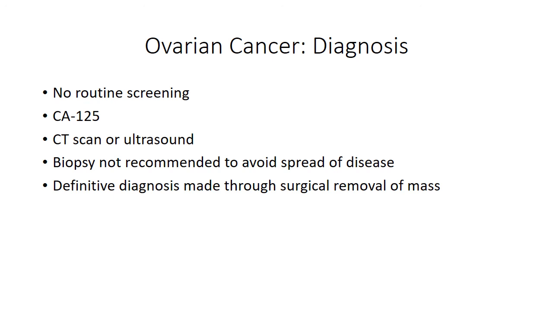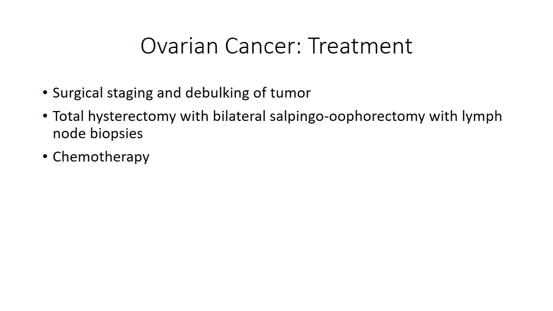Diagnosis is made through drawing a CA-125, which is a tumor marker, a CT scan or ultrasound. Biopsy is not recommended for this cancer to avoid spreading the disease. Definitive diagnosis is made through surgical removal of the mass. Treatment includes surgical staging and debulking of the tumor. The client will undergo a total hysterectomy with bilateral salpingo-oophorectomy with lymph node biopsies and chemotherapy.